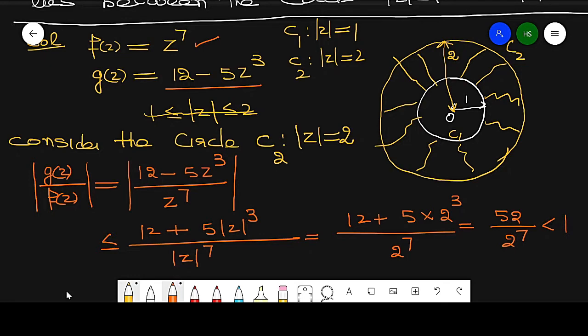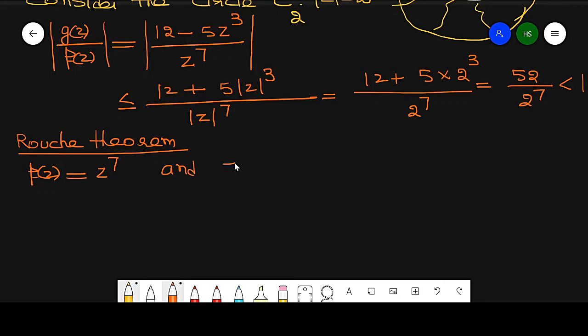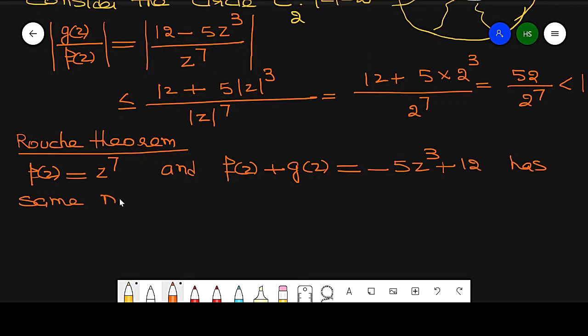So if it is less than 1, then by using Rouche's theorem, f(z), which is z raised to power 7, and f(z) plus g(z), whose value is z raised to power 7 minus 5z cube plus 12, have the same number of zeros inside C2, which is modulus of z equal to 2.